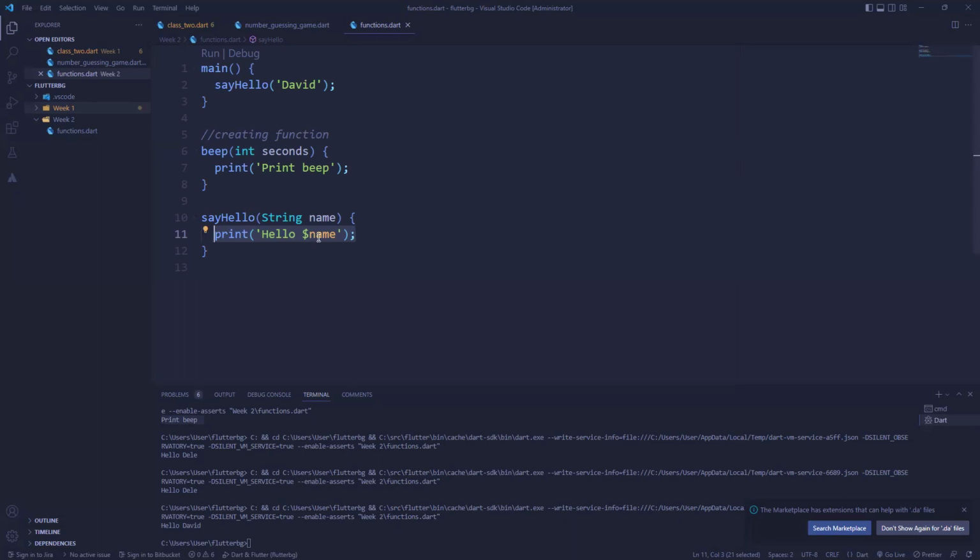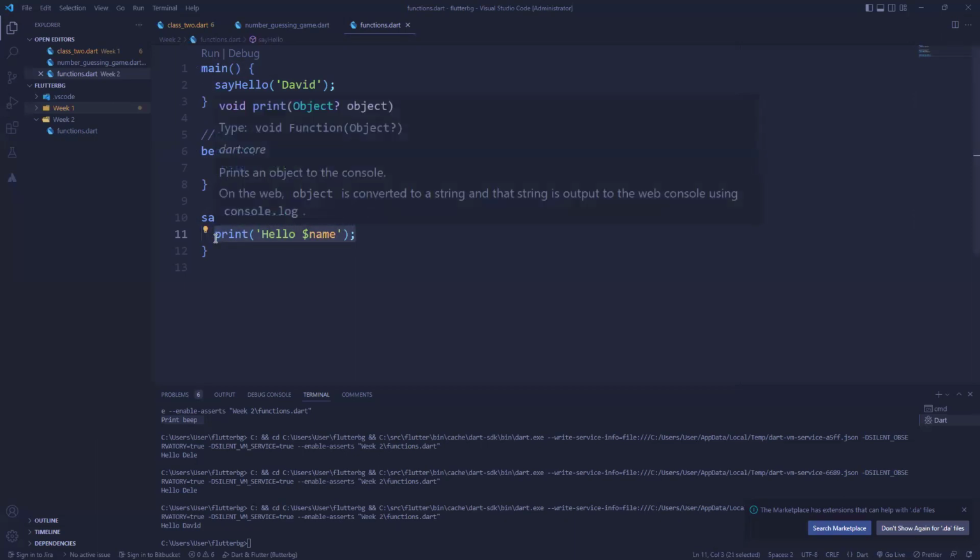What that means is this: this name just exists here. This particular variable just exists here. It doesn't exist in this other function. It does not exist inside the main function. It only exists in this function. So that means it is a local variable.